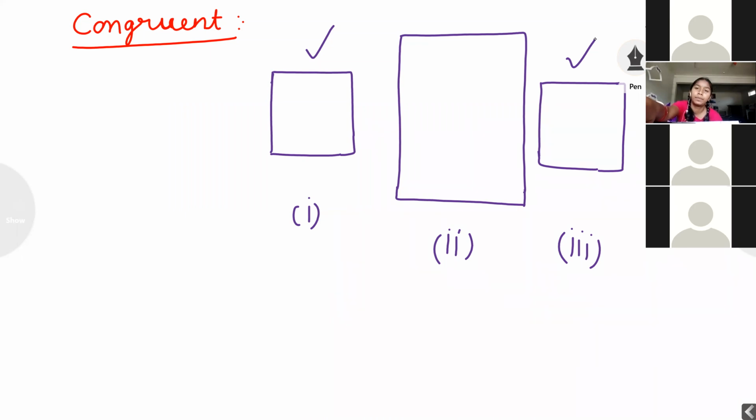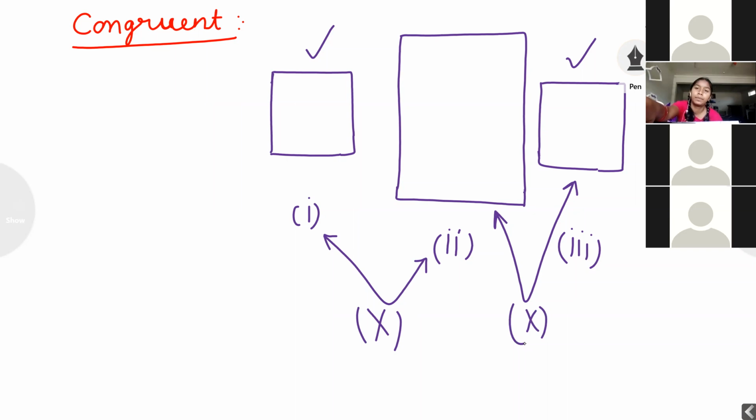But figure 1 and figure 2 are not congruent because the first is a square, the second is a rectangle. Both are not congruent. Second and third are also not congruent because the figures look similar but the shapes are different and sizes are different. If two figures have the same shape and size, that is called congruent figures. If two figures have the same shape but sizes are different, that is called similar figures. Are you getting my point, students?